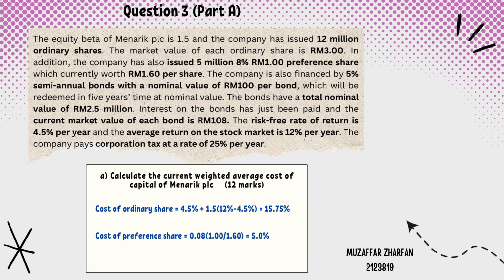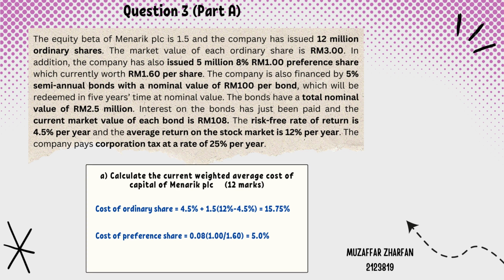So we move to question 3, part A, where we need to calculate the current weighted average cost of capital of Menarik PLC. The first step is to calculate the cost of ordinary share, which is 4.5% risk-free rate of return plus 1.5 beta times, in brackets, 12% average rate of return on the stock market minus 4.5% risk-free rate of return. So we got 15.75%.